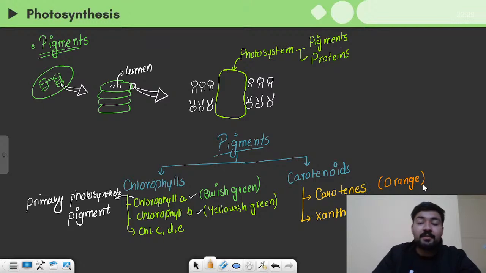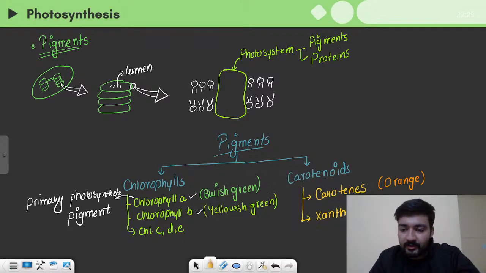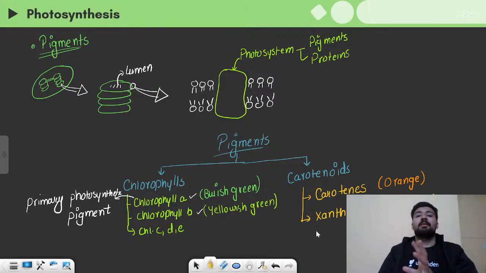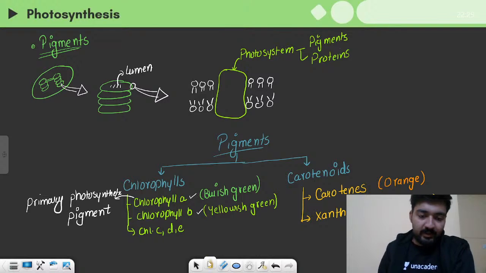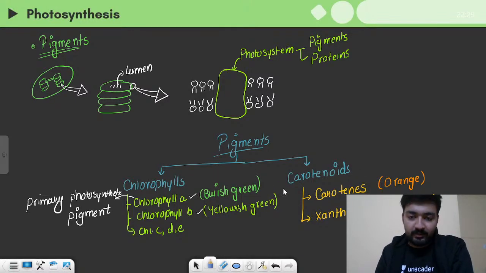right? As you have seen, beta carotene is found in carrots, and that is why they are bright orange in color. On the other hand, xanthophylls, they are yellow in color, right? So this is the color, and all these four pigments that we'll be talking about, all of them are hydrophobic, right?